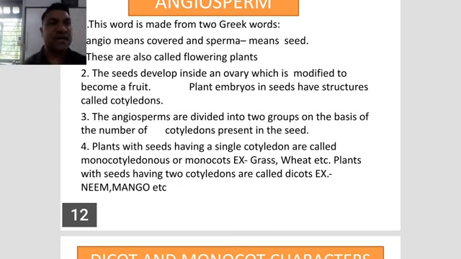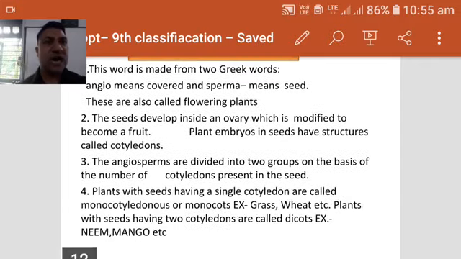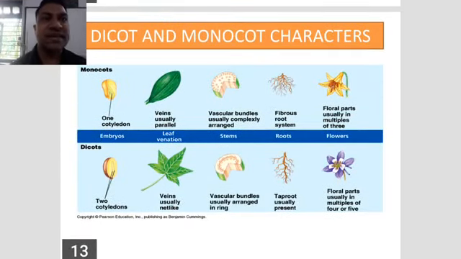Means angiosperm plants, you can see around you, almost all kinds of plants are angiosperms, whether dicot or monocot. So how can we differentiate dicot and monocot? These are some characters of dicot and monocot. First of all, monocot characters and dicot characters are compared together. Monocot plants have one cotyledon, for example rice. You can see only one seed.